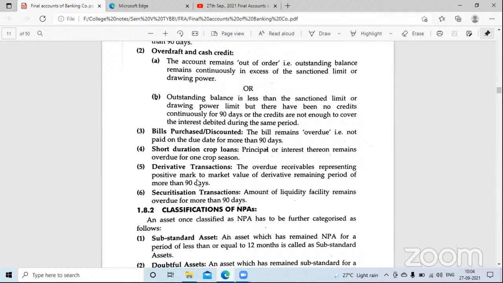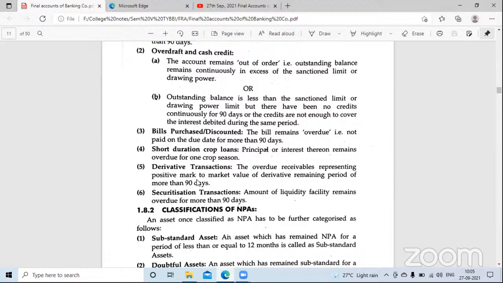So that is the duty of the bank. That is the responsibility to keep assessing that income. Assessing means checking, to keep looking at that particular income, whether it is being generated on time or not. So if it is not, then the bank will wait for 90 days and keep warning the customer for 90 days. But even after 90 days, if the customer is not paying, then it will be converted into non-performing.